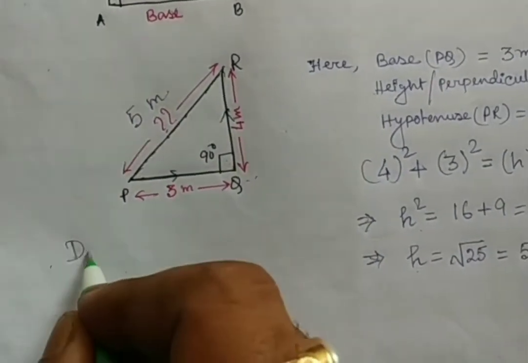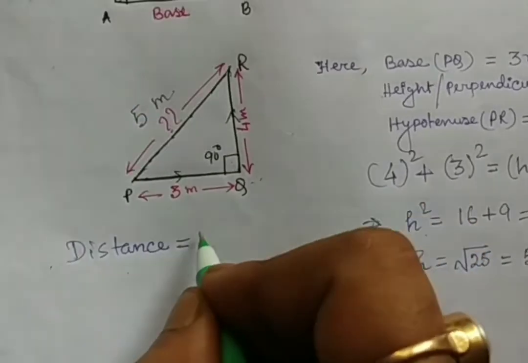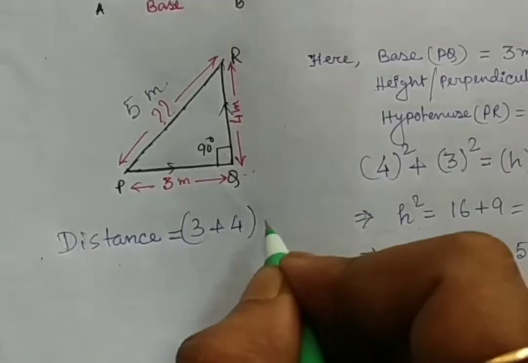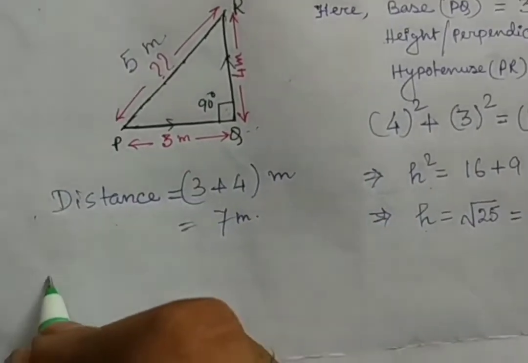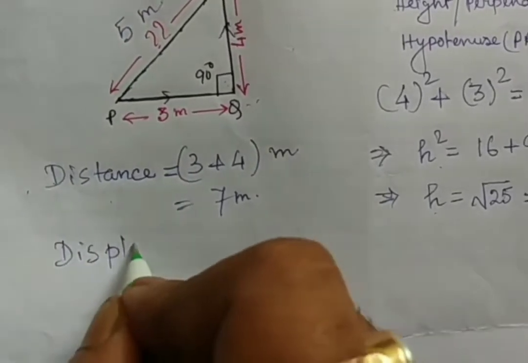So distance means, as I explained already, total path. Total path is how much? 3 plus 4 meter, that means 7 meter. Now can you tell me the displacement here? Displacement means, as I told you, the shortest path.